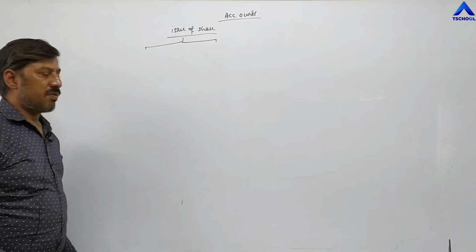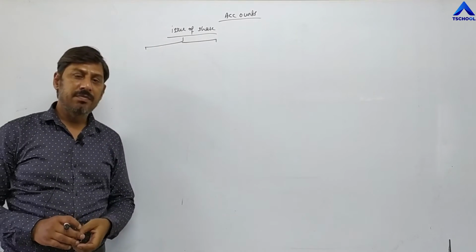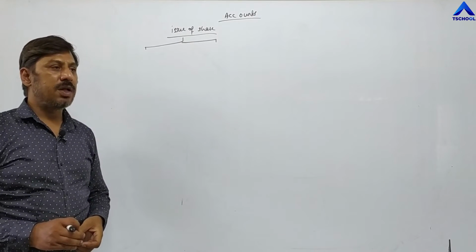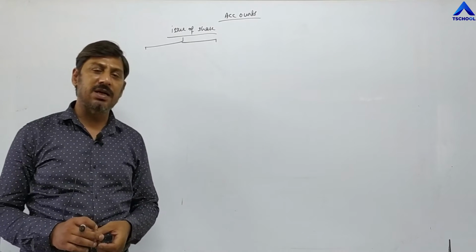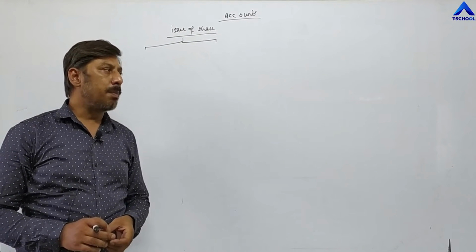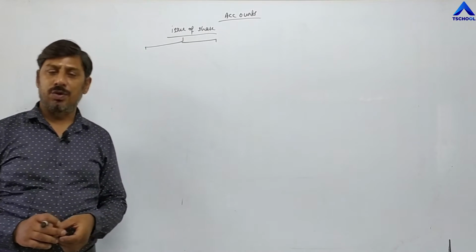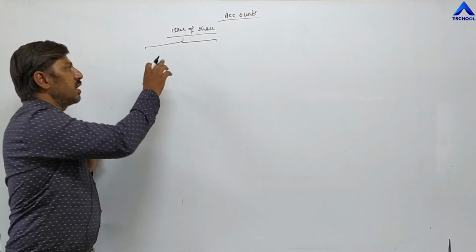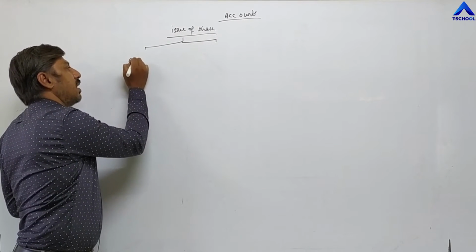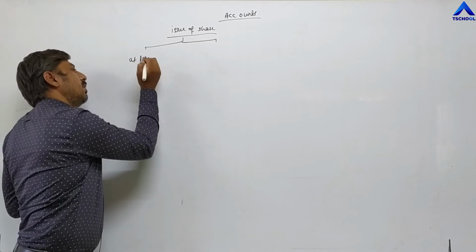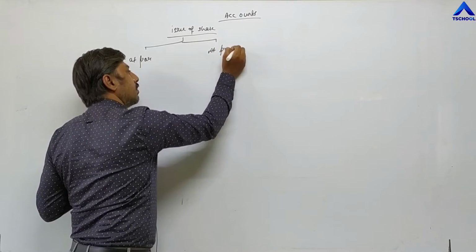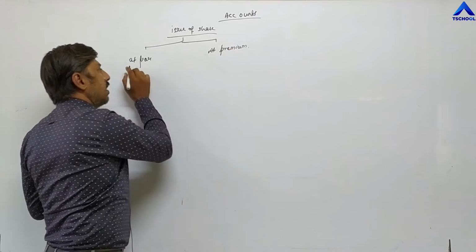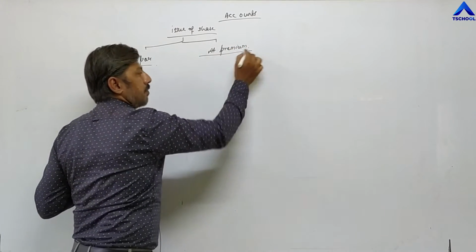But now we have already studied in CCSP that issue of shares cannot be done at discount, according to the provisions of the Companies Act 2013. So issue of shares can be done in two ways: at par and at premium.